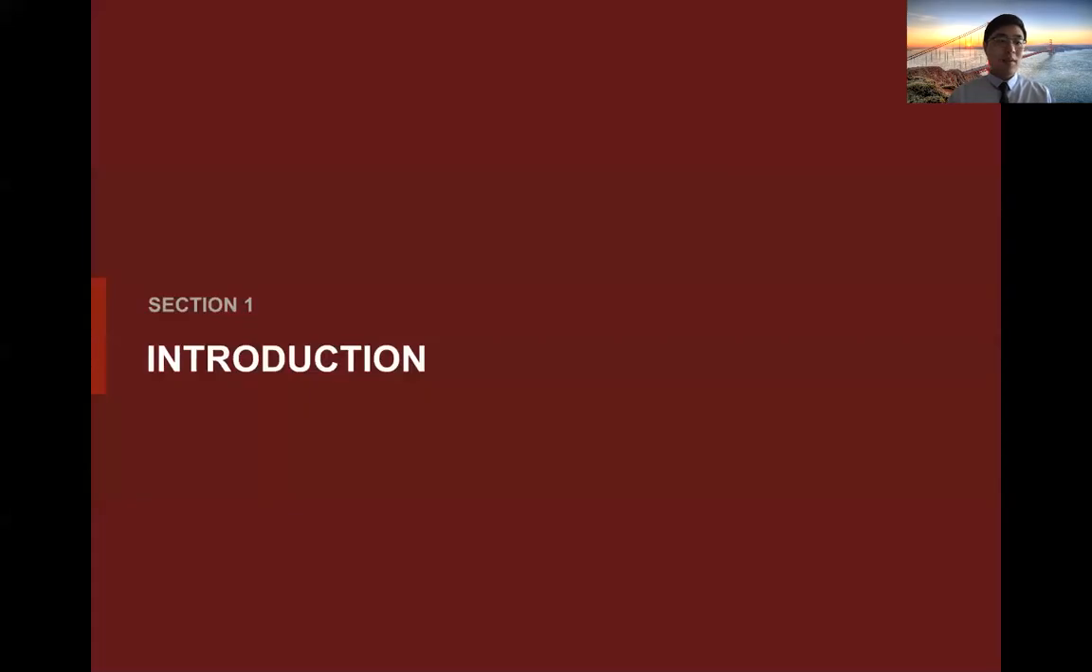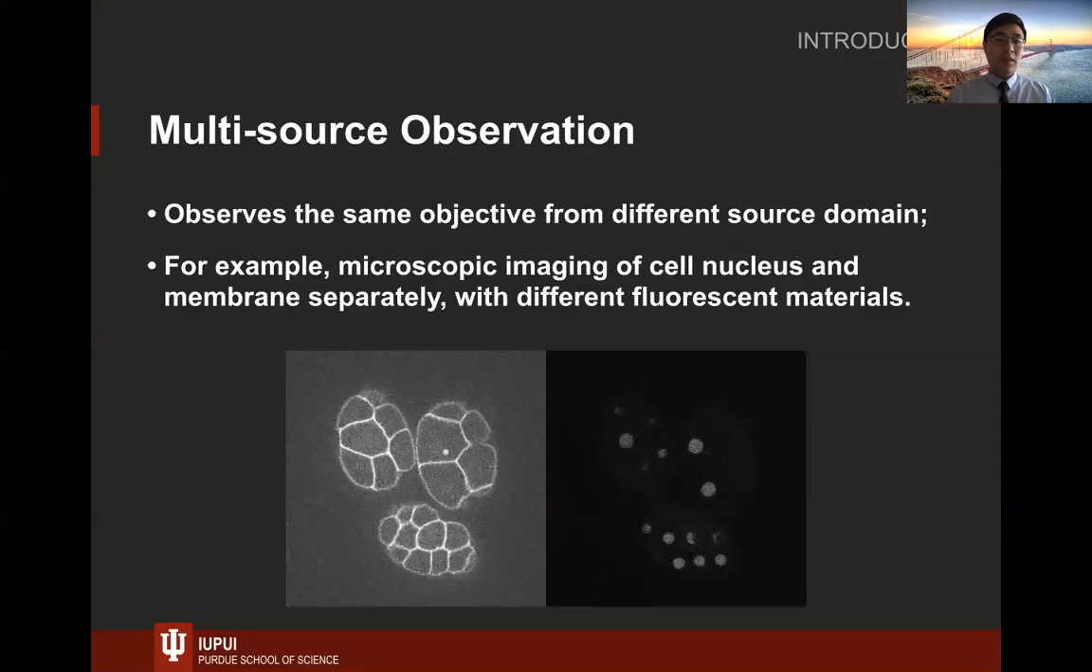In the beginning, I will introduce the background a little bit. Multi-source observation observes the same objective from different source domains. For example, scientists may scan their cell with different fluorescent materials. In these slides, we use a cell as an example. The left side is the membrane and the right side is nuclear.